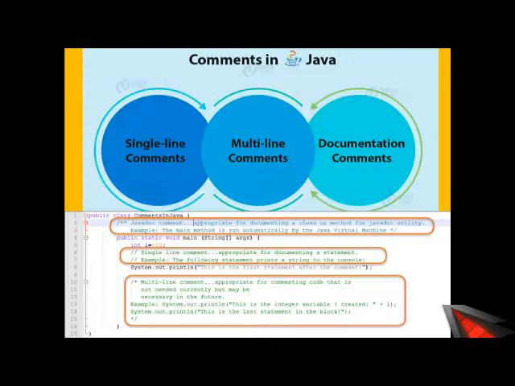A single line comment is applied in a program where a comment can be expressed in a single line. It may be used as a separate line or in continuation of a program statement, whereas in a multi-line comment, the programmer may need to explain the logic of a program in detail. In this situation, they use a multi-line comment which starts with a slash star and ends with a star slash.